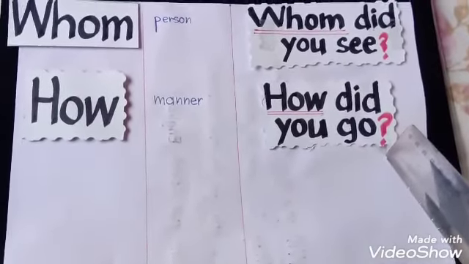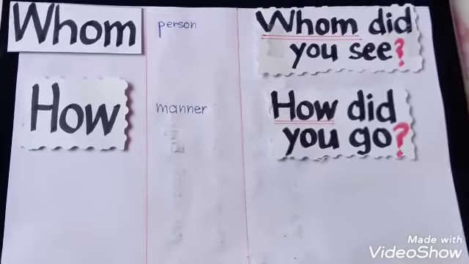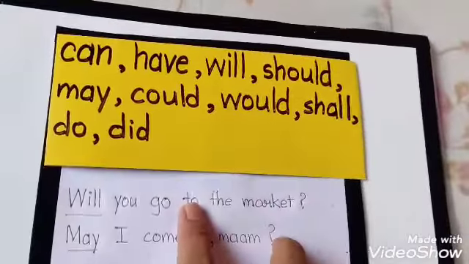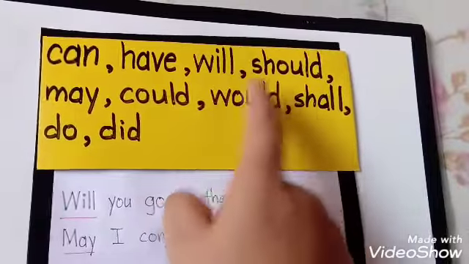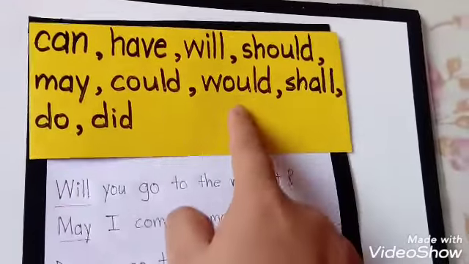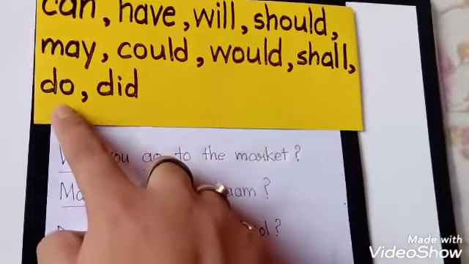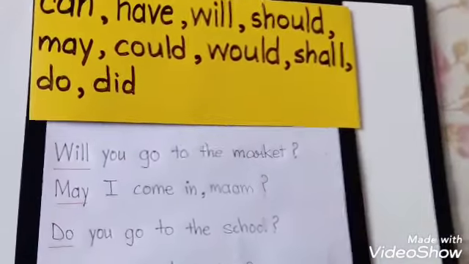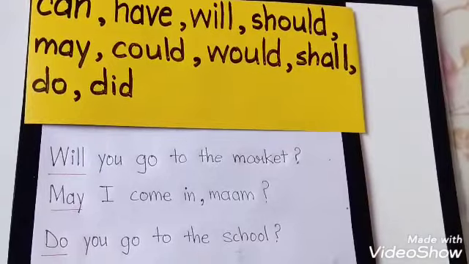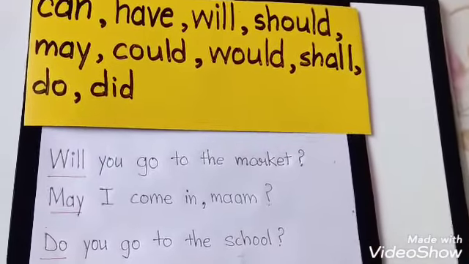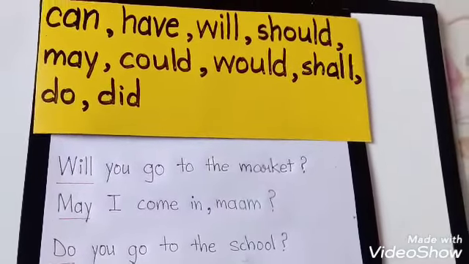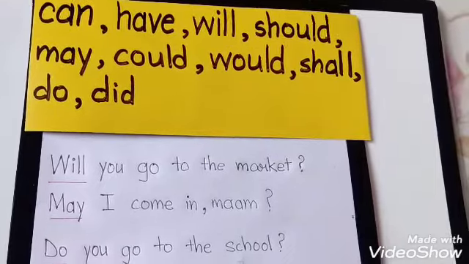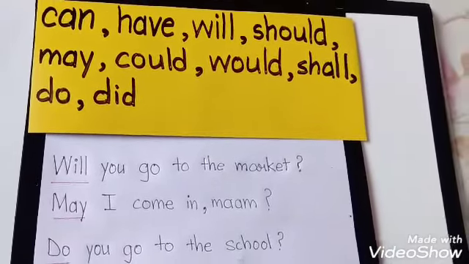Then there are some other words which are used as question words. You want to learn? Yes. Such as can, have, will, should, may, could, would, shall, do, did. Now tell me, children, how do we make these words into questions? When we write these words in the beginning of a sentence, we make them question sentences or question words. And we add a question mark at the end of a sentence.